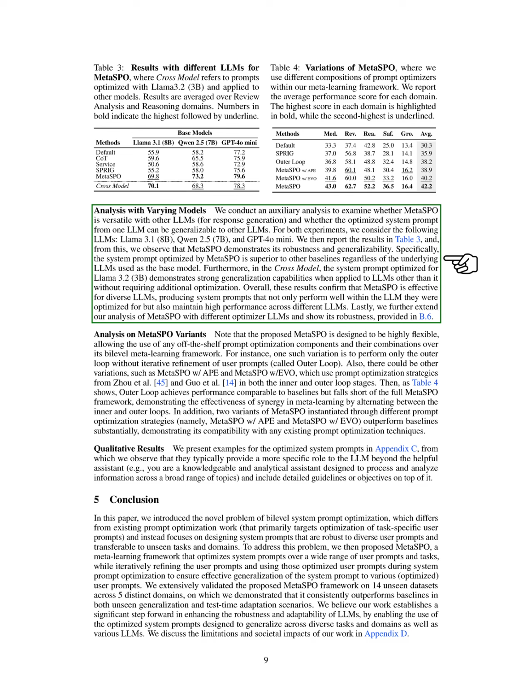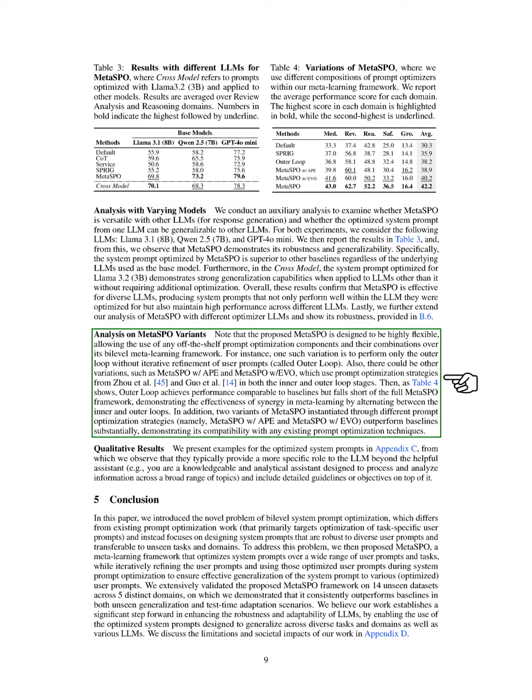Section: Analysis on Meta SPO variants. In this section, we analyze the variations of Meta SPO. We designed Meta SPO to be very flexible, allowing us to use various prompt optimization components and their combinations within its bilevel meta-learning framework. For example, one variation involves executing only the outer loop without refining user prompts iteratively, which we refer to as the outer loop.